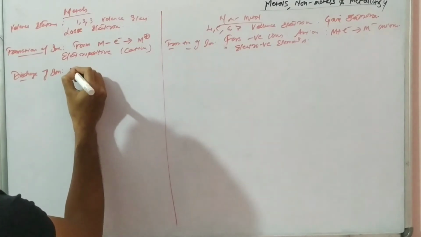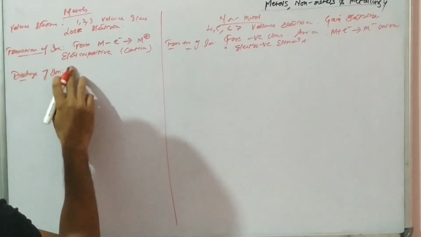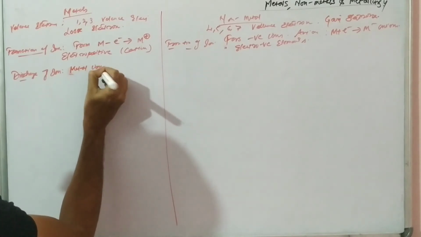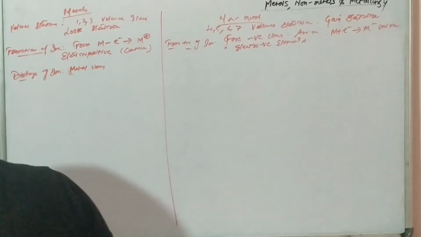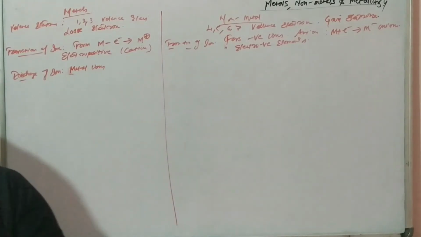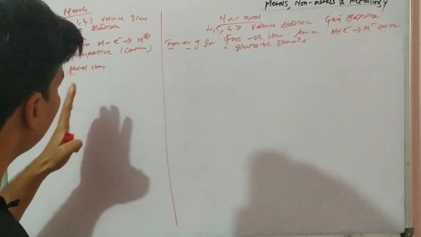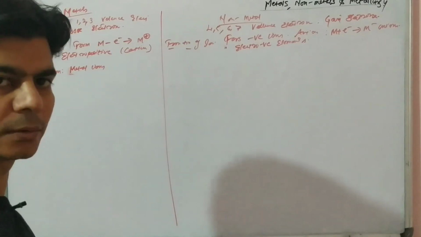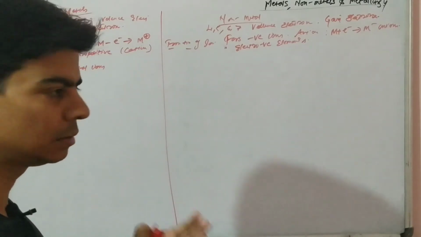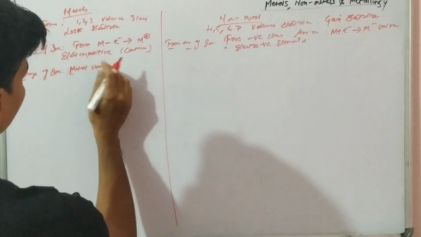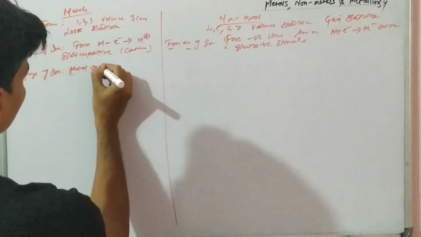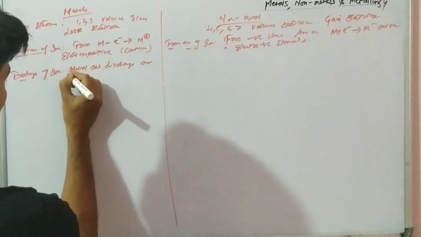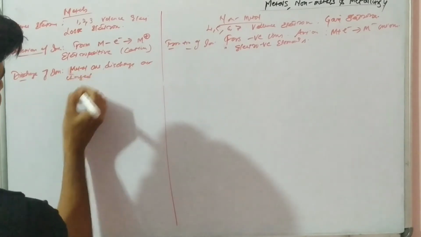So cations, so metal ions, these are positive ions, they will move to cathode, and metals are discharged at cathode. This we have discussed in previous chapter in detail.